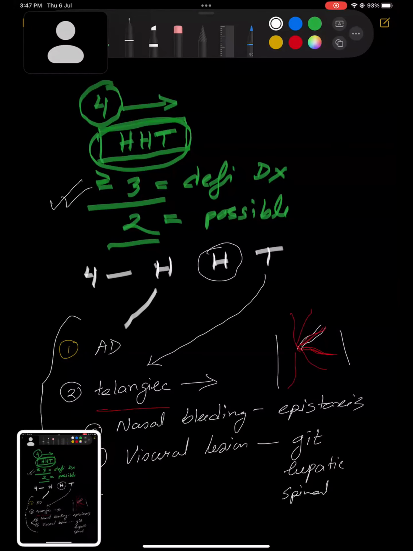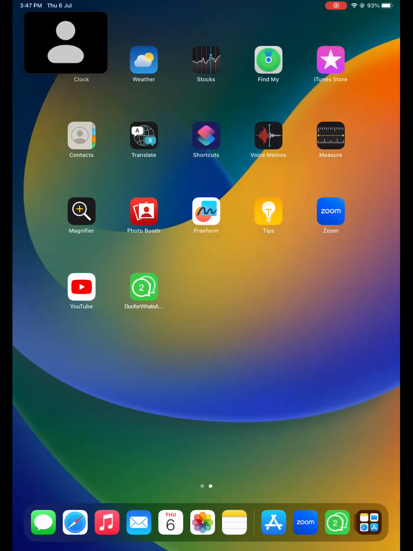So now come with our next thing that is very important, that people are getting very confused: myelofibrosis and myelodysplasia.